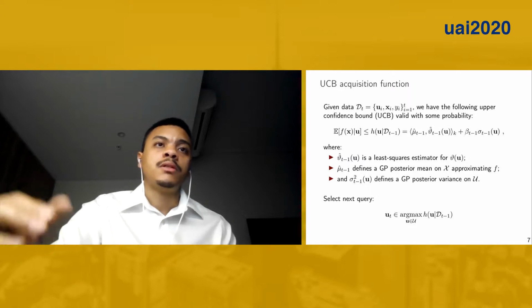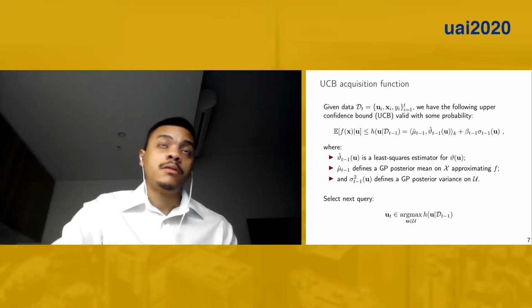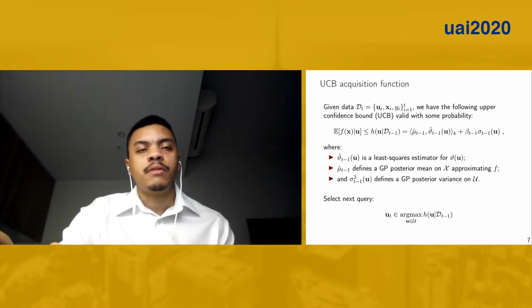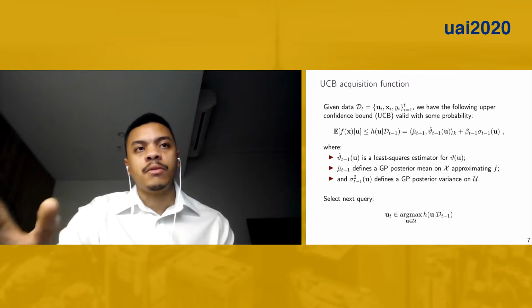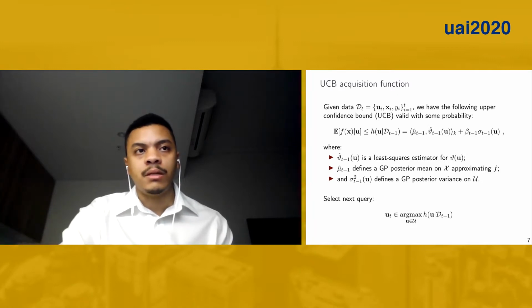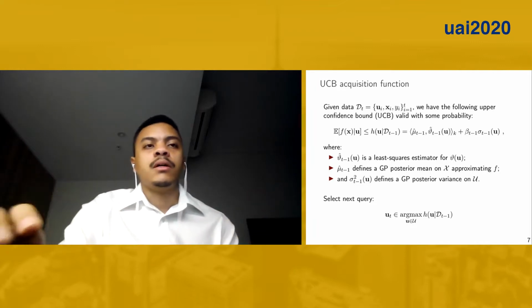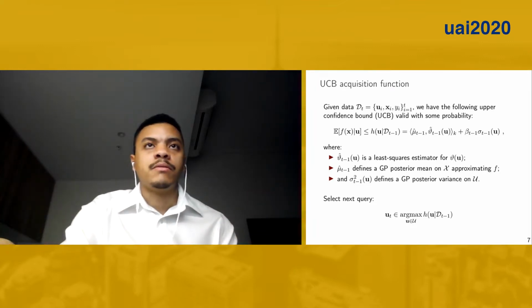And we also use the posterior variance of another Gaussian process over the control space, and this posterior variance is what allows us to quantify the uncertainty in the conditional mean embedding estimator. We then embed this upper confidence bound acquisition function into a Bayesian optimization framework, and we get our algorithm.